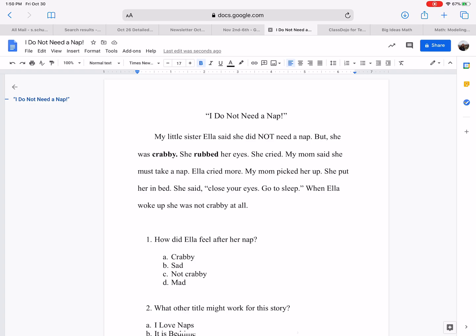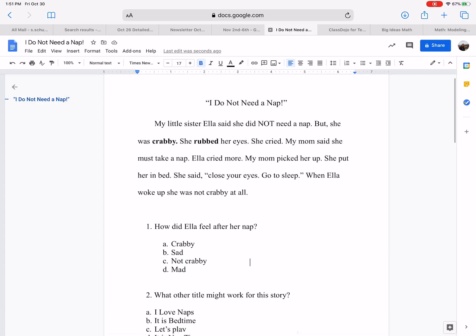So what this means is that she was not crabby at all. After she woke up, she was in a good mood. So it's actually kind of funny. She didn't want a nap at the beginning, but after her nap, she felt much better. So that's kind of funny. It's kind of ironic too. Now, if we look back in our